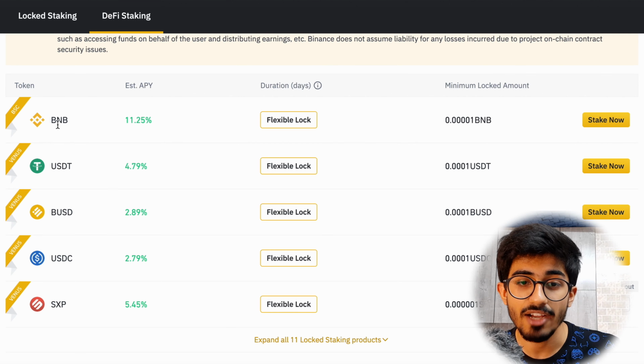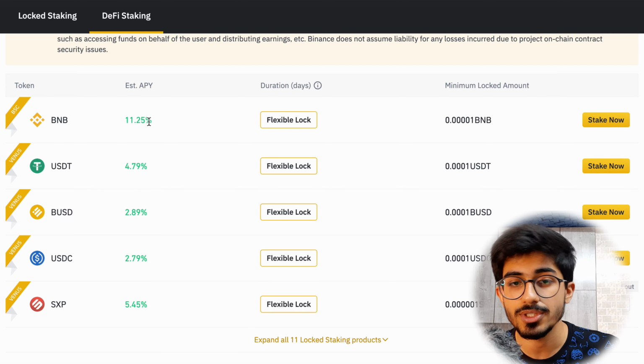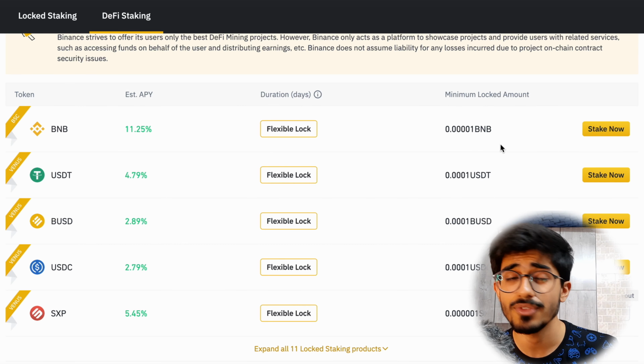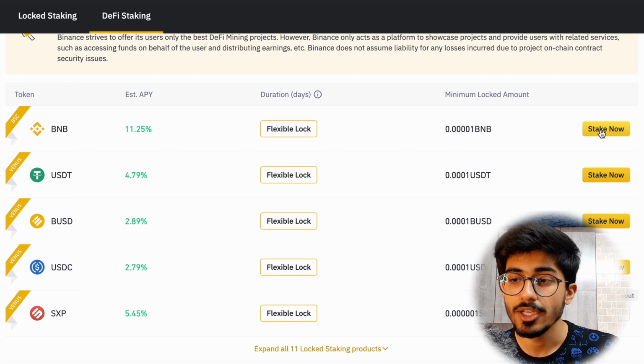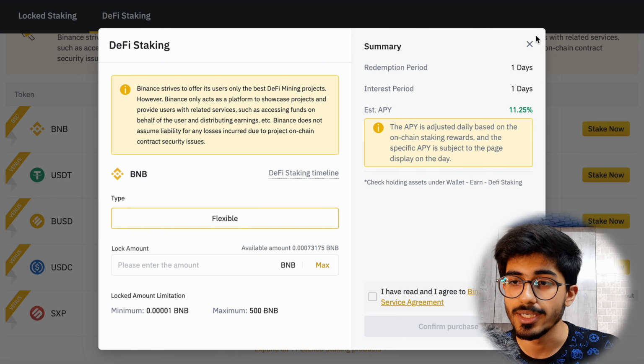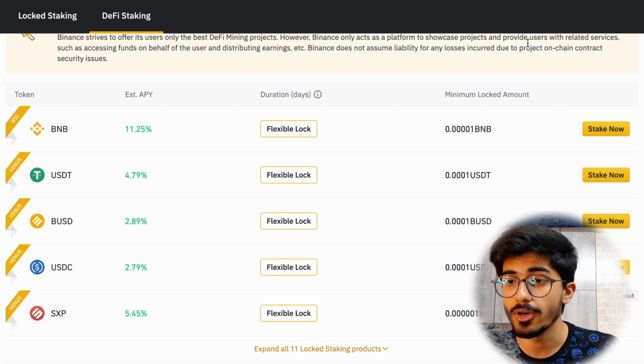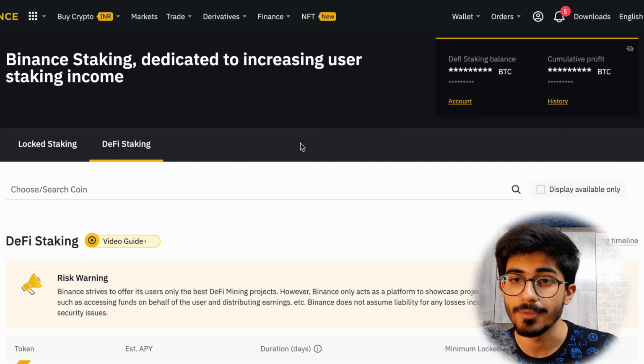So here we have BNB, which is giving an 11% annualized percentage yield, flexible lock, and this is the minimum locked amount. So the minimum locked amount also goes down here. That's one of the advantages of DeFi staking. You can stake directly over here. You can press on here and directly just stake it. And as you can see, the redemption period is just 1 day. So you can remove all of the stake in just 1 day.